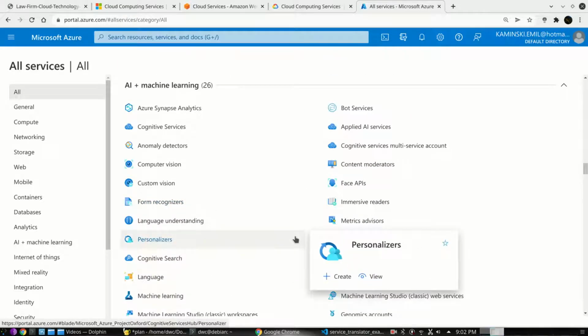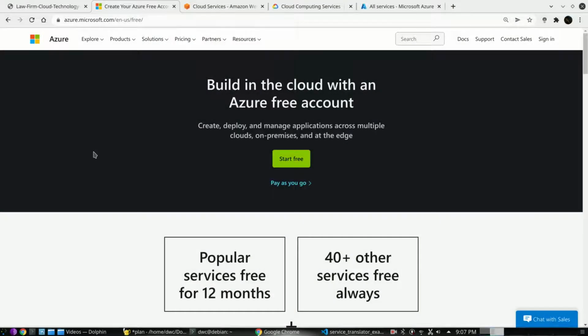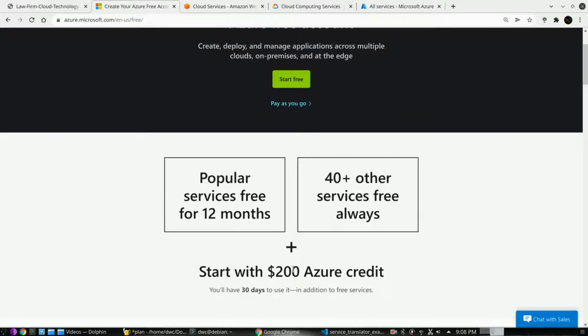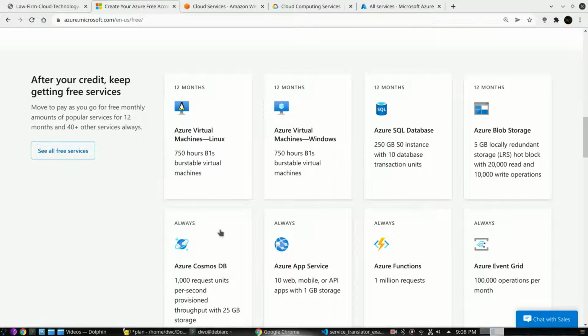Before we jump into it, let's talk about costs. Most of the cloud providers, in order to encourage us to use their services, offer some kind of free trial or some credits to start. Private projects usually don't cost much, but with such a credit, we can avoid paying even one single penny. In the case of Azure, what we get is $200 to start, which we can use in the next 30 days. Once this period is over, there will still be a number of services which will be free for us for the next 12 months or for a lifetime.